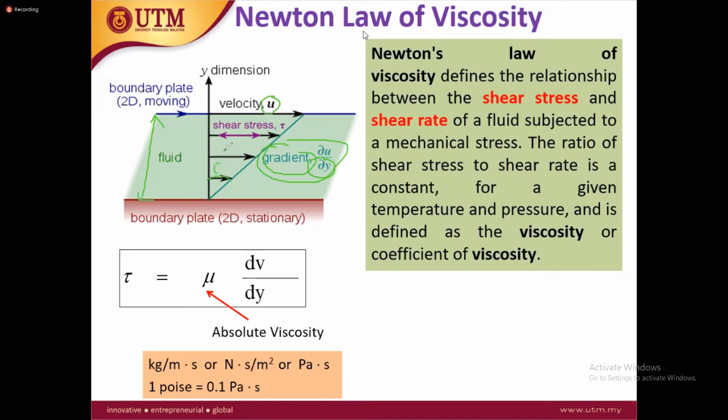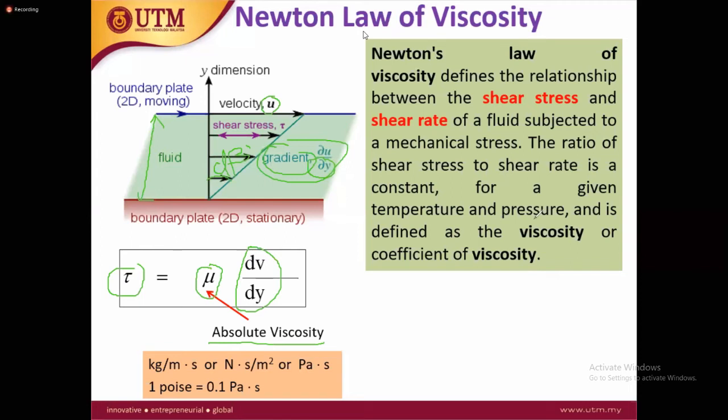We can say dV over dy multiplied by the viscosity, that is the absolute viscosity, gives the shear stress. And shear strain we can calculate based on how much deformation happens when we apply the shear stress. So Newton's law of viscosity helps us measure the relation between the shear stress and the shear strain, at constant temperature and pressure.